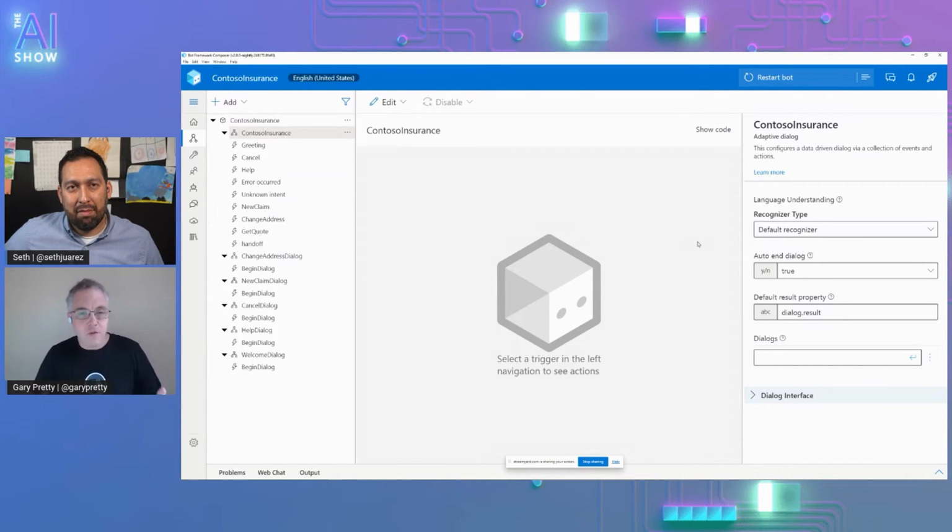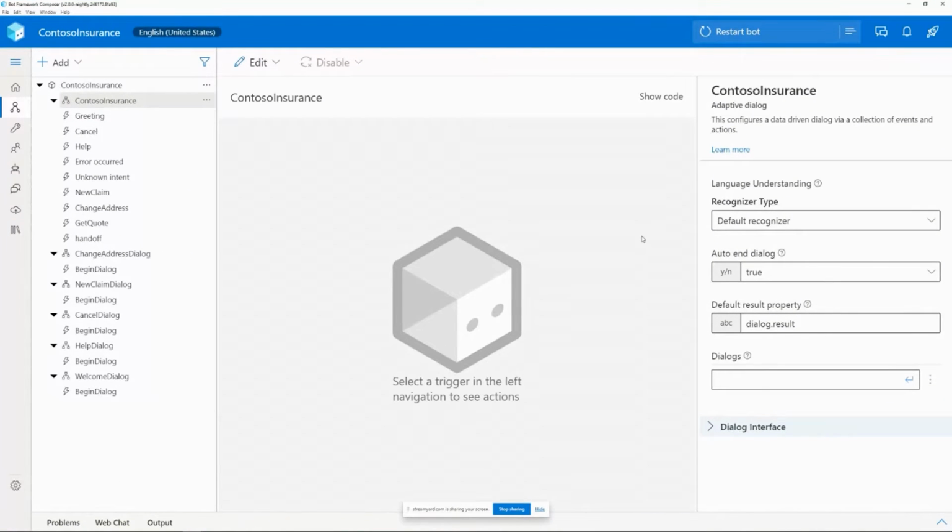So here I am, I've created a brand new bot and a brand new solution inside of Composer. So what I've got here is a bot that I've created inside of Composer. I've used one of the new templates, which we can take a look at later.